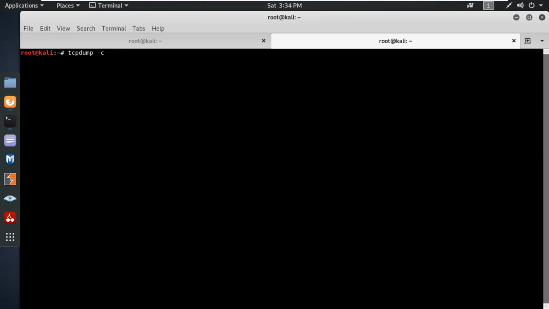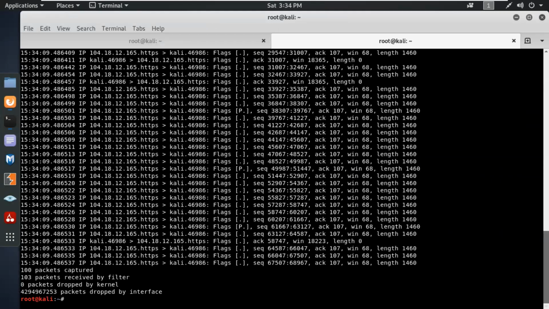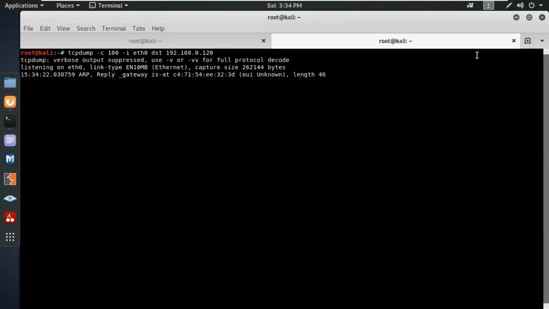I can capture 50 packets, 100 packets will be okay. Or we can use dst, the destination. I want to capture only packets for 120. So we are on the packet mode.